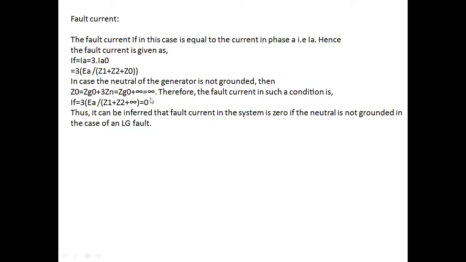becomes infinite. If I apply the Z0 value here, I get the IF value as 3 times EA divided by Z1 plus Z2 plus infinite, that's equal to 0. Thus, it can be inferred that the fault current in the system is 0 if the neutral is not grounded in the case of LG fault. It's all about the LG fault.